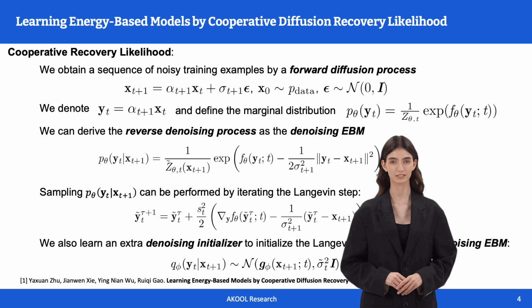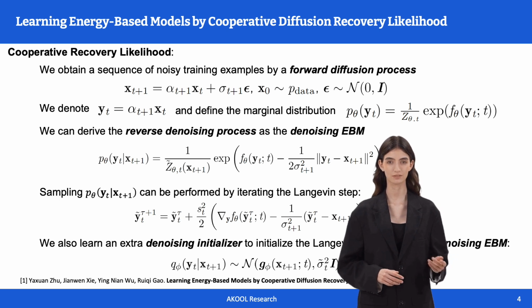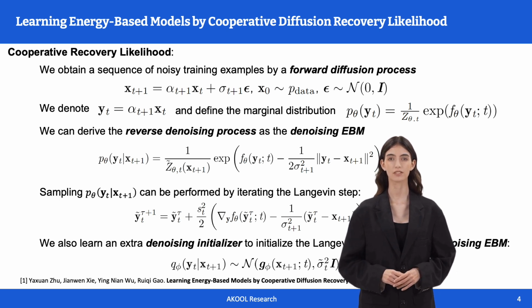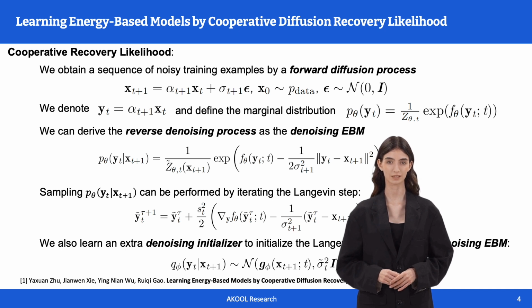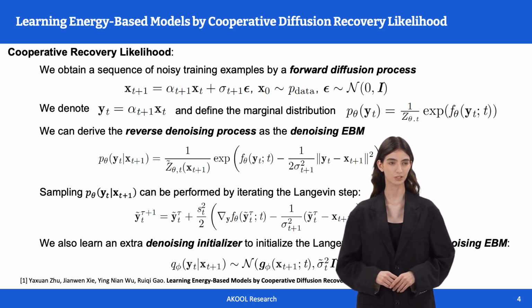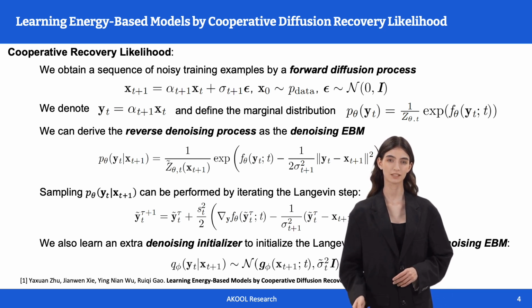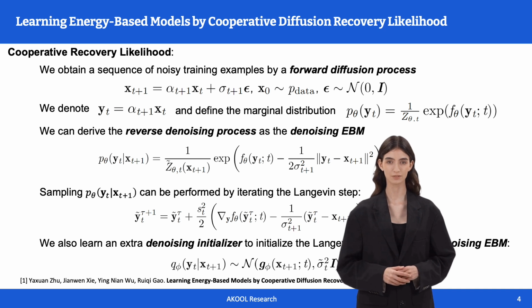We use X to denote an image and T to index the noise level. For each training example, we first obtain a sequence of noisy training examples by a forward diffusion process. The scale alpha and the standard deviation sigma are predefined noise schedules. We use Y to denote X times alpha and define a marginal distribution on Y by an energy-based model, where the energy function is parameterized by the neural network F_T. T indexes the noise level. We can derive the reverse denoising process as the denoising EBM, that is the probability of Y_t given X_{t+1}.